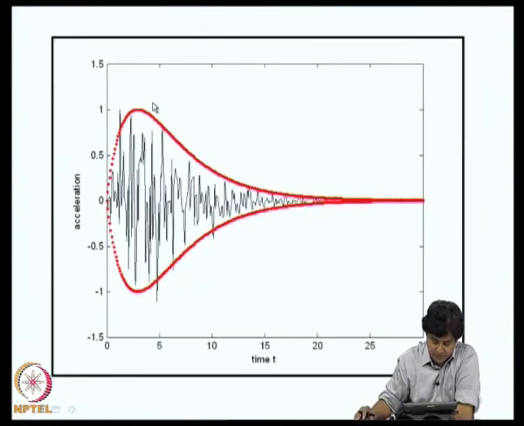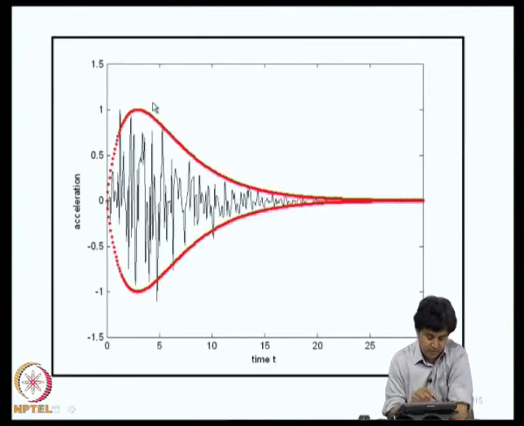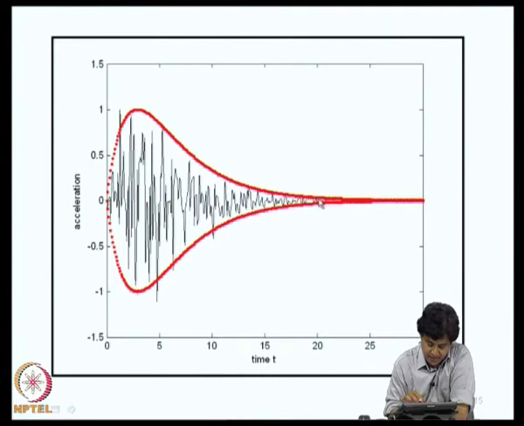We can see first how it looks. The black line that you are seeing here is x of t and this red line is actually the envelope E of t. So, this envelope multiplies a sample of a stationary random process and what we get is this black line. So, I am talking about modeling of x of t where non-stationarity has this kind of transient behavior.